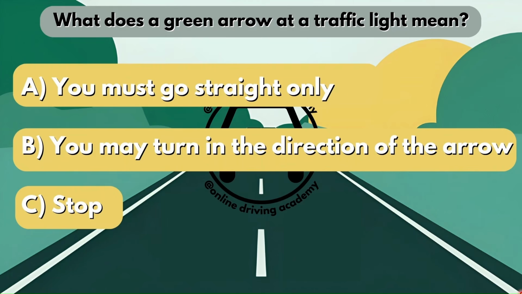What does a green arrow at a traffic light mean? Is it option A, you must go straight only? Is it option B, you may turn in the direction of the arrow? Or is it option C, you have to stop? So if you see a green arrow, it means that you are allowed to turn in the direction of that arrow. Therefore, option B would be your correct answer.